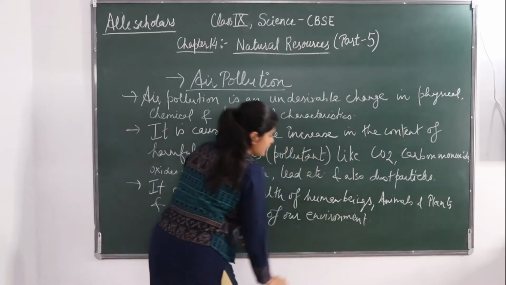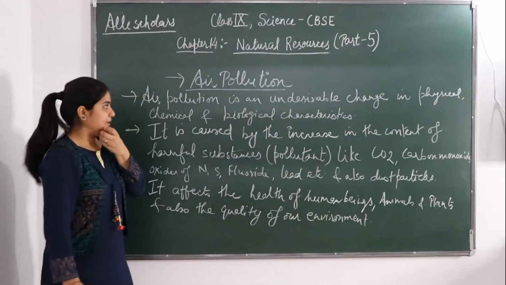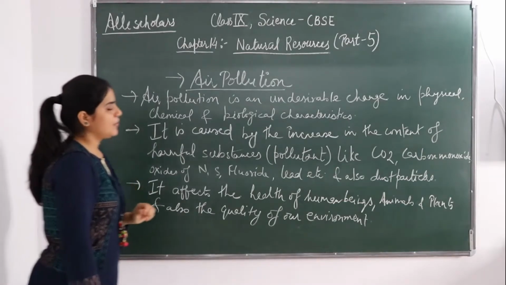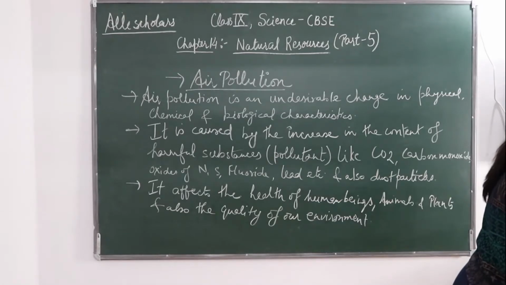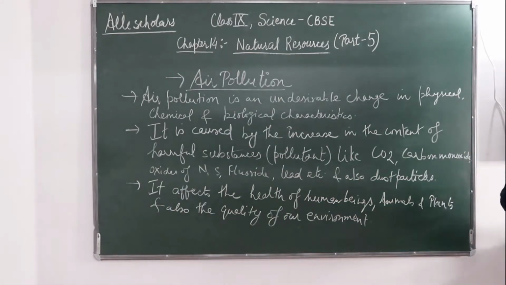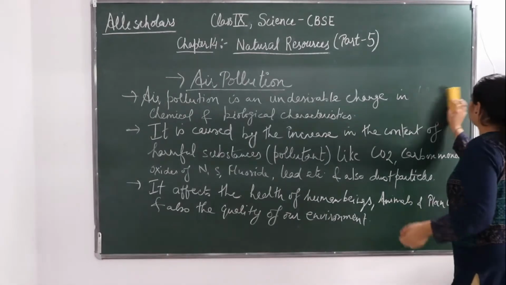Okay, it also affects the quality of our environment. Fine. So this was all about air pollution. Next we will see what are the different causes of air pollution.